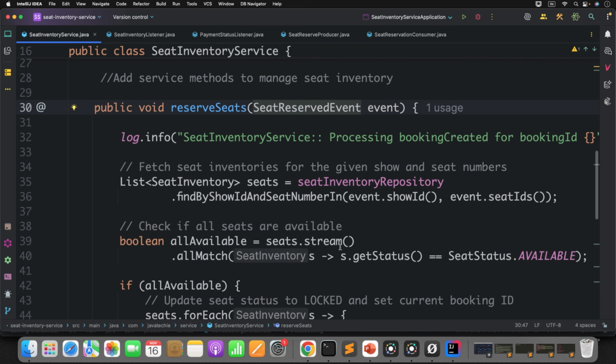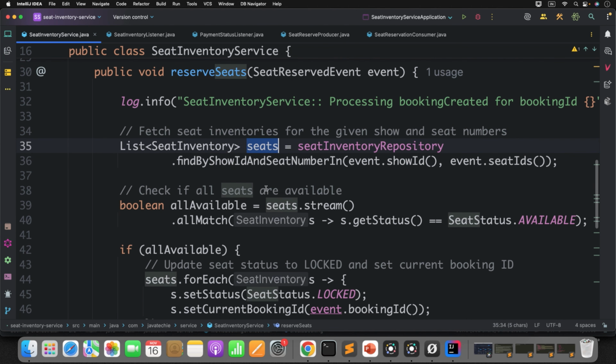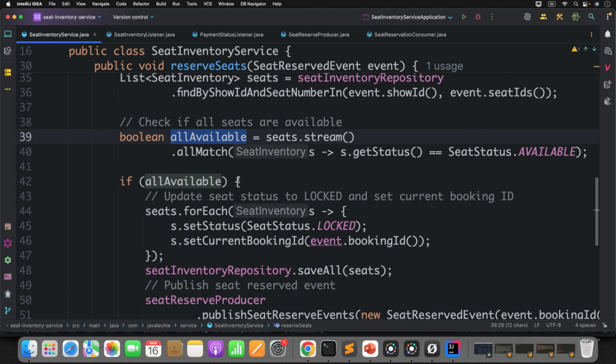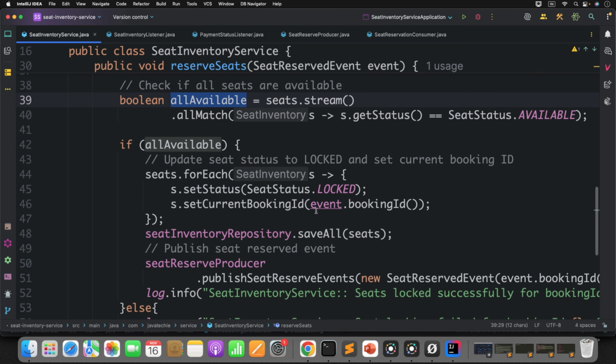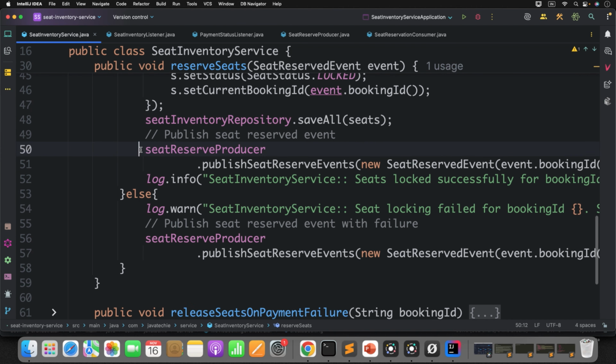That's it. What it does: first it will fetch the available seat based on the show ID and seat ID. If it is available, then it simply locks the seat for that particular user, updates the DB and publishes a success event.